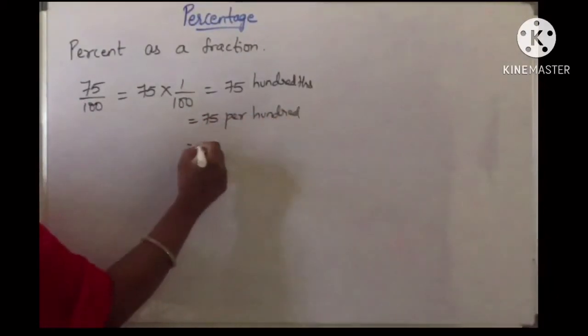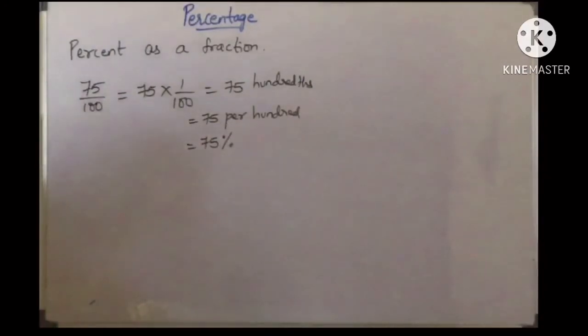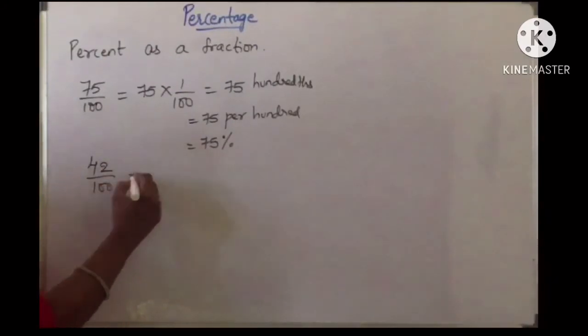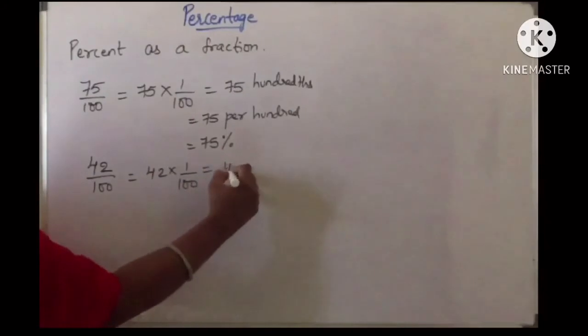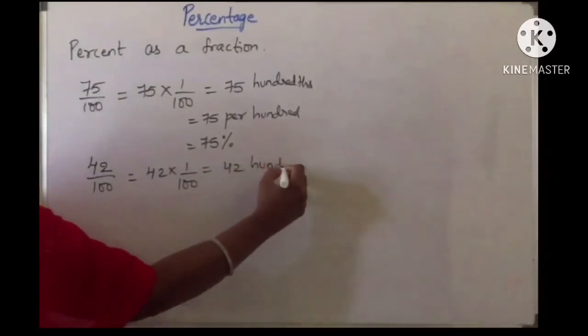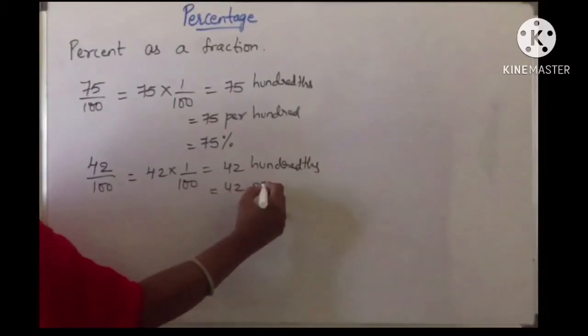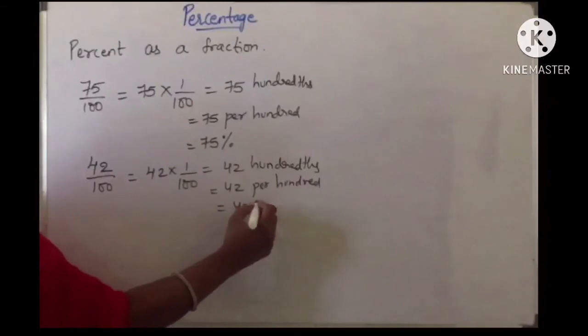That is nothing but 75%, because percent is nothing but per 100. I will take another example, 42 by 100. How to write? 42 into 1 by 100, that is nothing but 42 hundredths, that is 42 per 100. That is nothing but 42%.